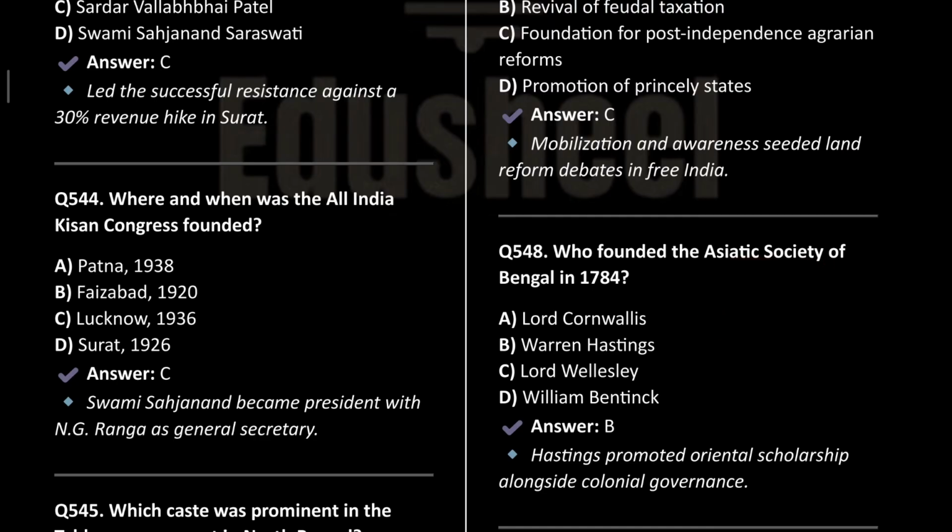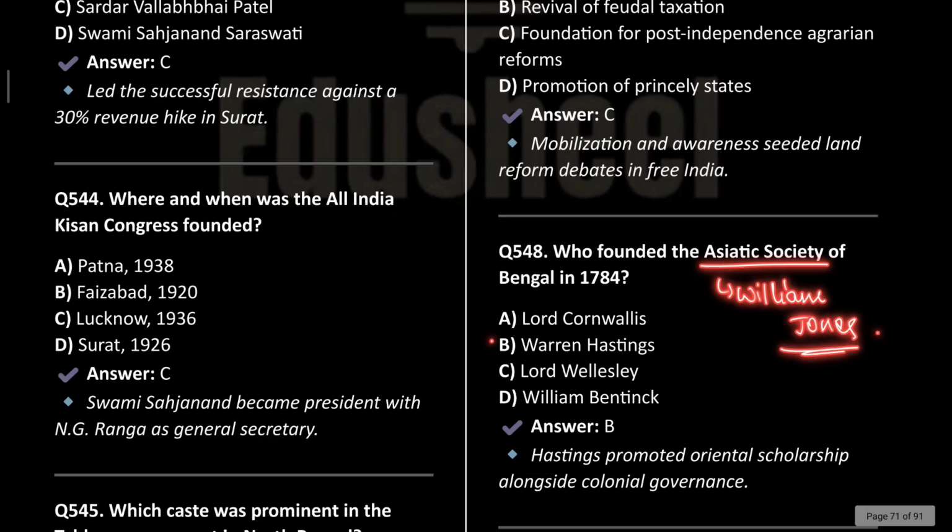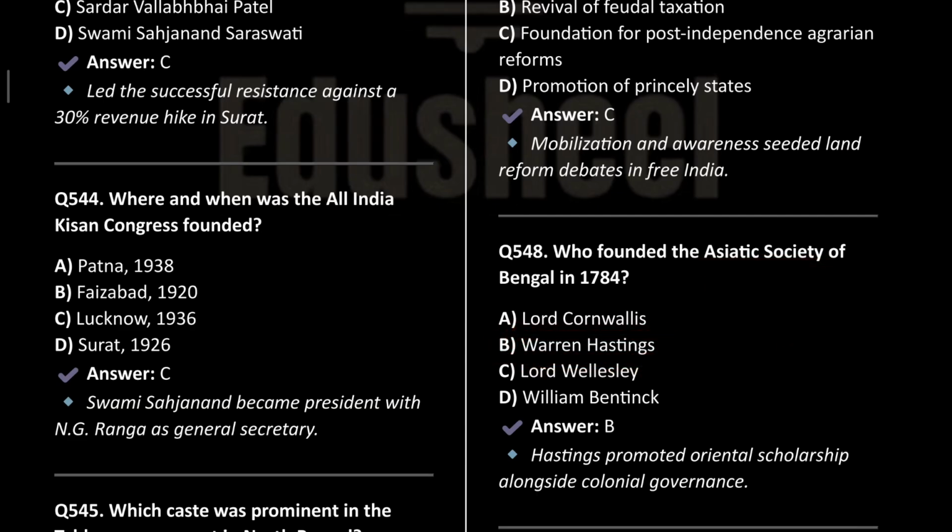So let us start with our first question now. Who founded the Asiatic Society of Bengal in 1784? Now, the Asiatic Society was established first of all by William Jones. Okay, this you need to remember. And it was established during the tenureship of Lord Warren Hastings. Hastings promoted Oriental scholarship alongside colonial governance.